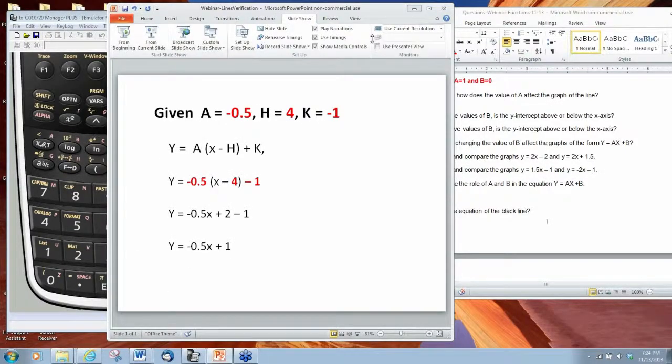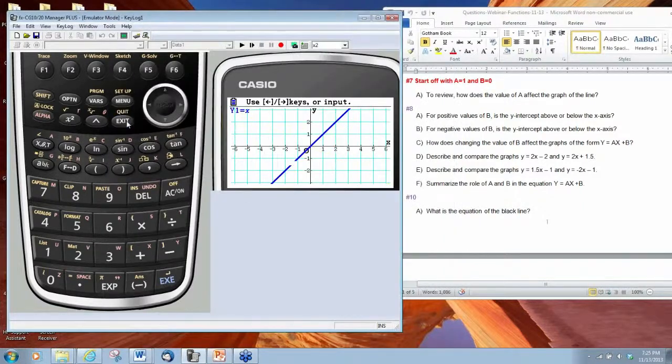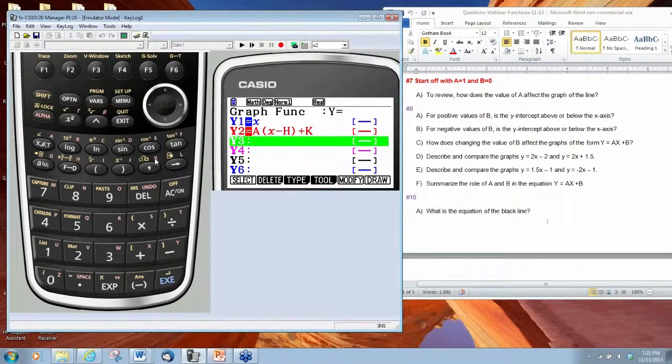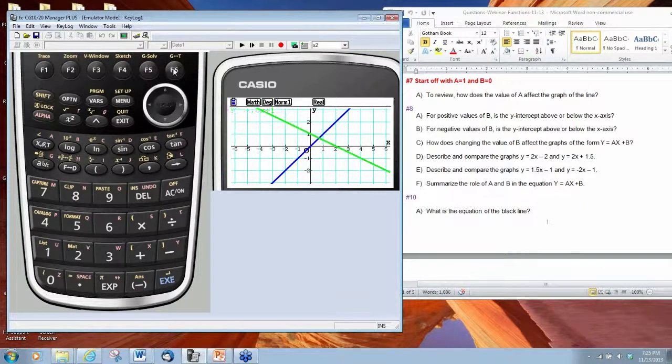And press exit twice. And in Y3, what we are going to do is type in the equation y equals -0.5x plus 1, and press execute. And now let's press F6 to graph it. So we had the red line that was graphed before, and we had our values of h and k, and now we had the green line, which traced over it.